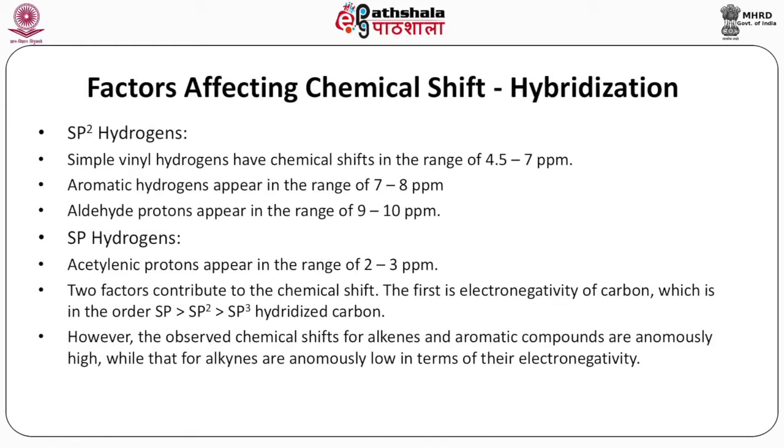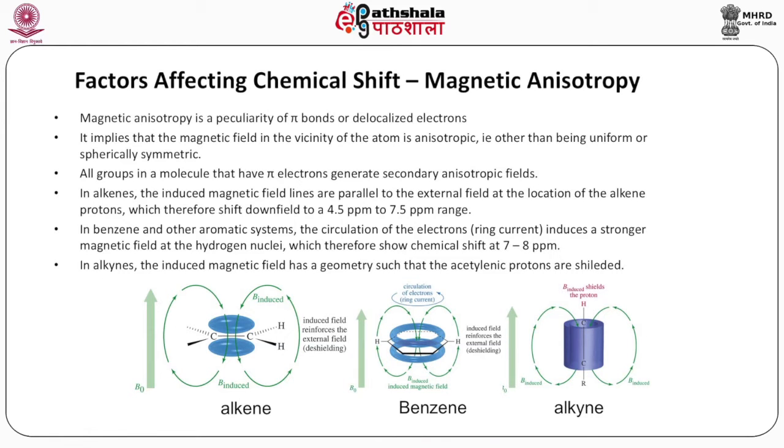Two factors contribute to the chemical shift. The first is electronegativity of carbon, which is in the order sp is more than sp2 is more than sp3 hybridized carbon. However, the observed chemical shifts for alkenes and aromatic compounds are enormously high, while that of alkynes are enormously low in terms of their electronegativity. And this is explained in terms of magnetic anisotropy. Magnetic anisotropy is a peculiarity of pi bonds or delocalized electrons.